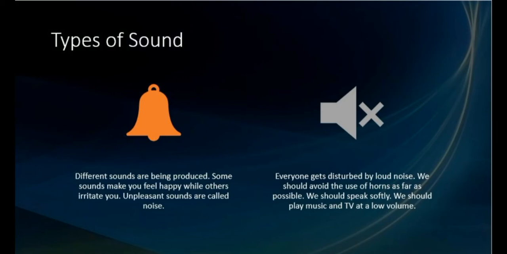Everyone gets disturbed by loud noise. We should avoid the use of horns as far as possible. We should speak softly and we should play music and TV at a low volume. And some of the sounds which are pleasant, and some which are not, you can see in the pictures given in your book.